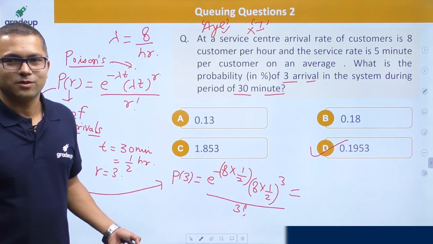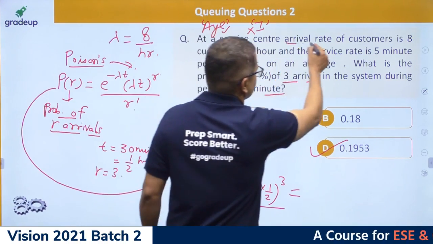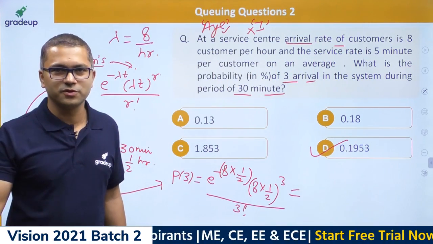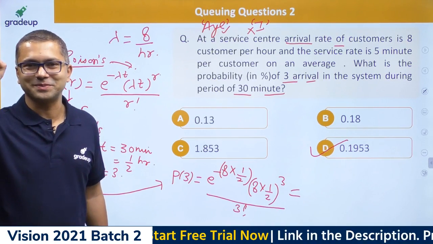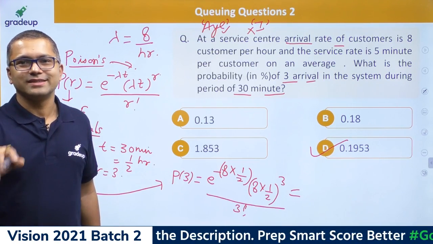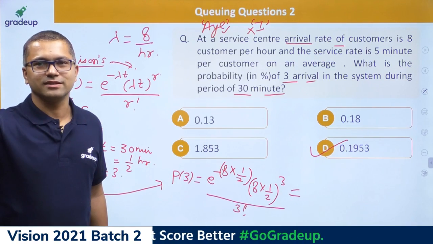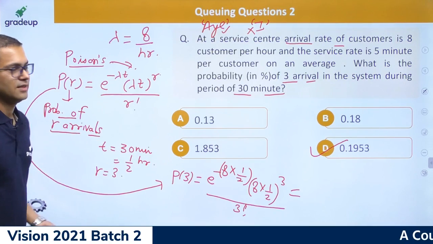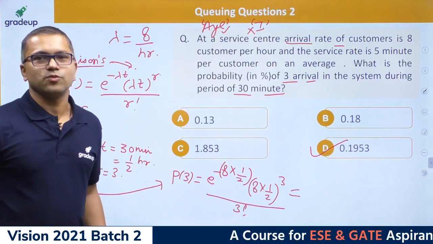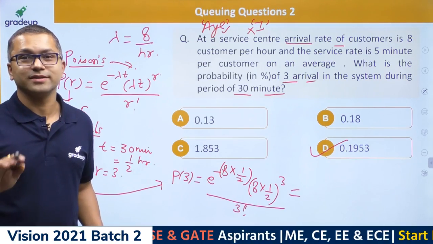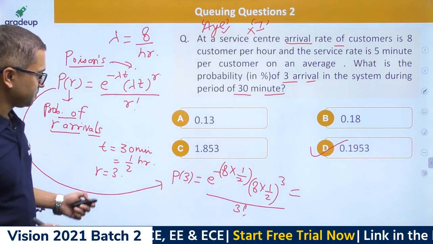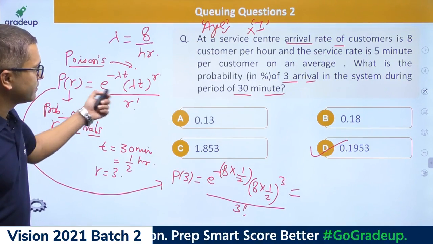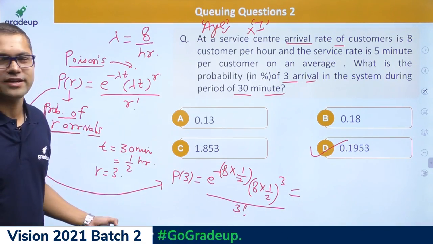Okay, so let me tell you that obviously arrival in this model is assumed to have Poisson's distribution, okay? Class number 1 that we talked about. Yes, you are right, exactly. Arrival rate is Poisson's distributed, all right? That's why we use the formula Poisson's. Well done, Yash Bhatt. Chalo, it is just a formula based thing. And I have already given you the formula, then this becomes really easy, okay?